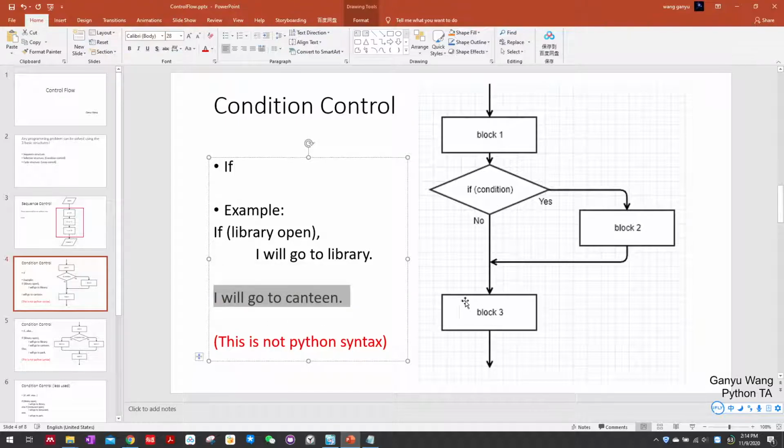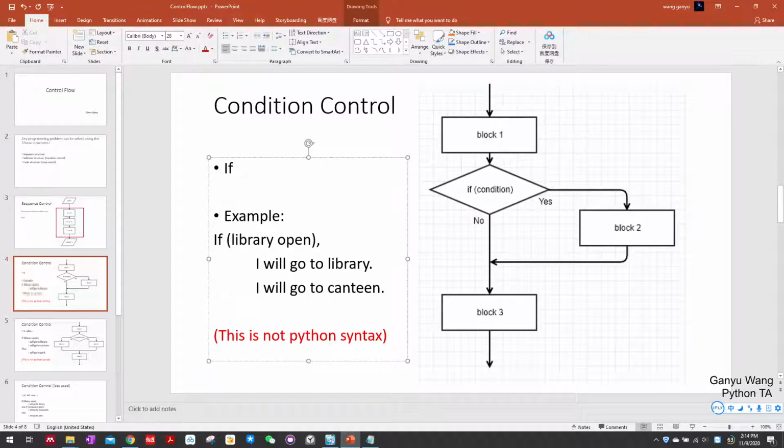this line will be in block 3. So this will be: if the library is open, I will go to the library. Then I will go to the canteen. If the library doesn't open, I will only go to the canteen. So just pay attention to this block.